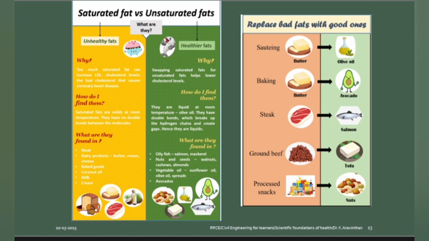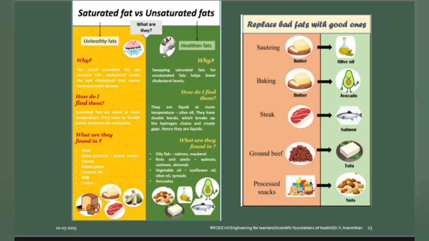See, I have given the alternative of food. If you want to try butter, instead of that you can try what? Olive oil. Have you seen in continental restaurants? They will serve olive oil, no? Because if you are having butter and olive oil, you choose olive oil because it has unsaturated fat. Unsaturated means it is a liquid form of fat.